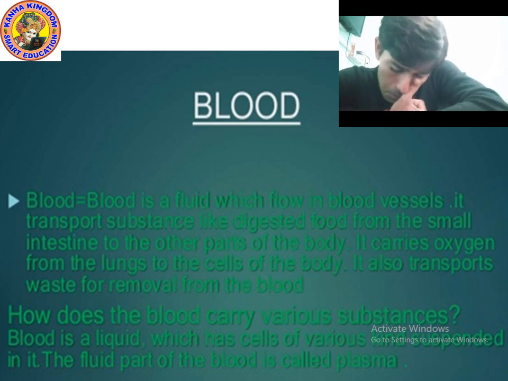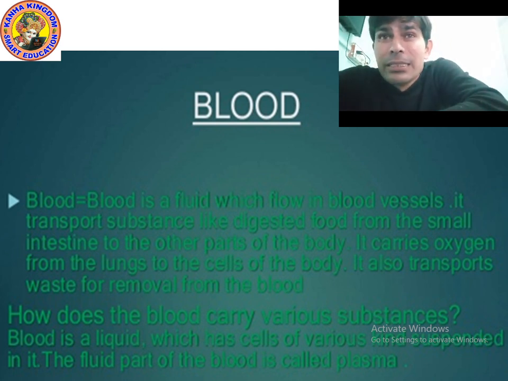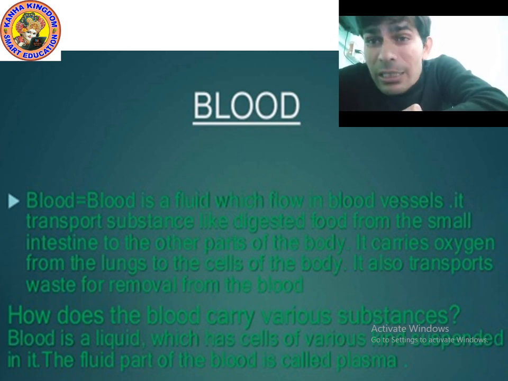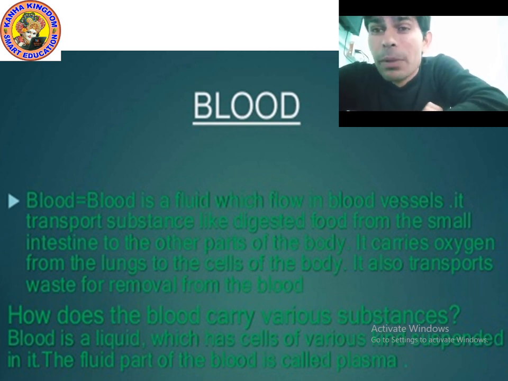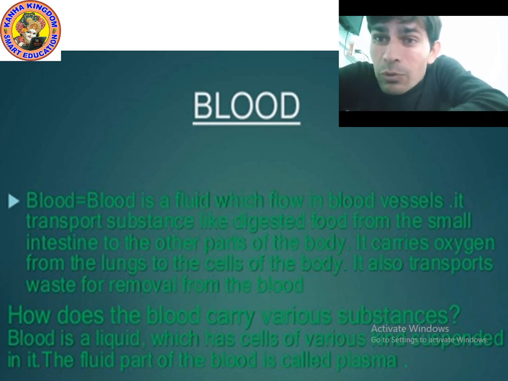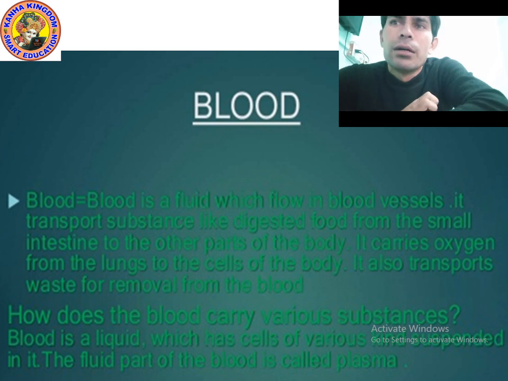Oxygen is carried from the lungs to the cells of the body, but the medium is blood. If there were no blood, oxygen could not be transported through the vessels. Apart from this, blood also transports waste material, removing the waste from the blood and throwing it out of the body.